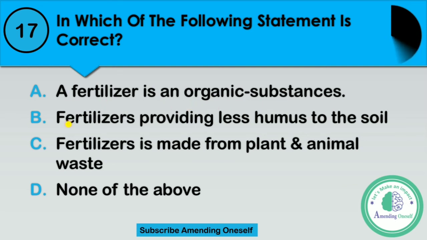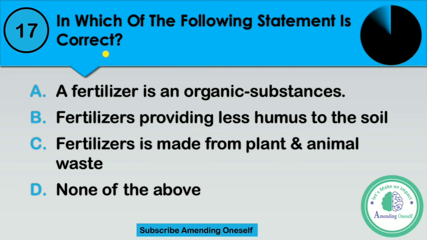B, fertilizers provide less humus to the soil. C, fertilizer is made from plant and animal waste. Or D, none of above. Read the question carefully and options too. You have to select the correct one.